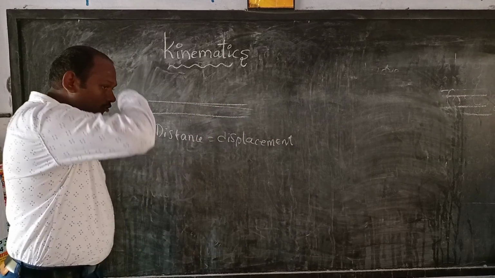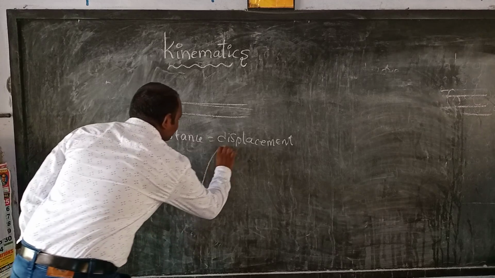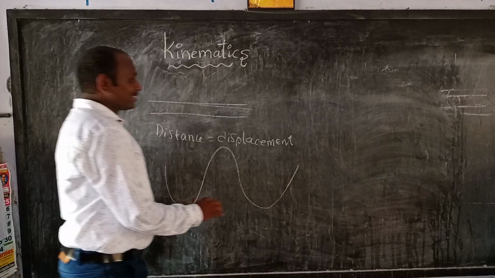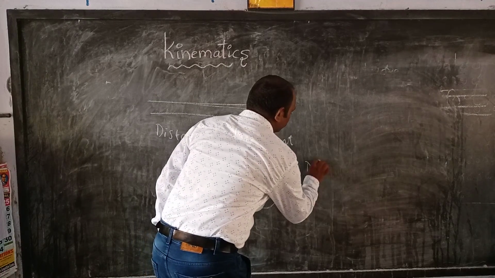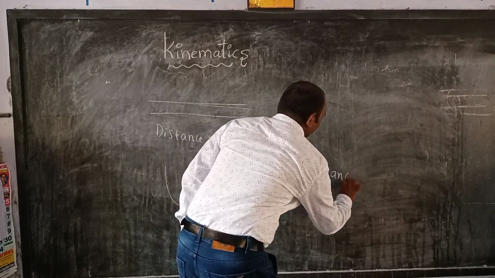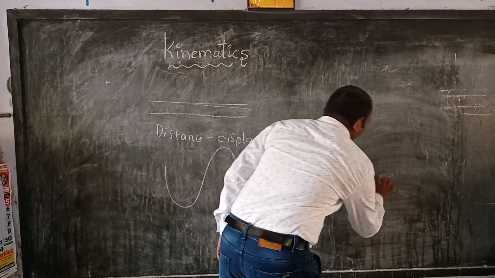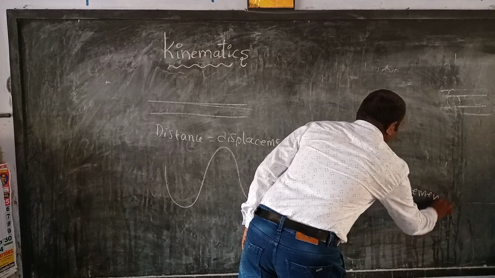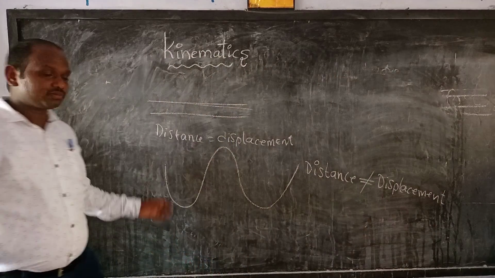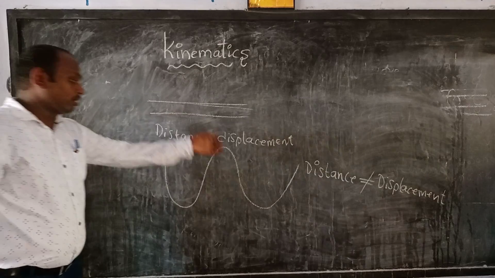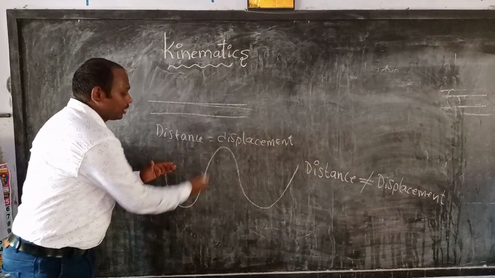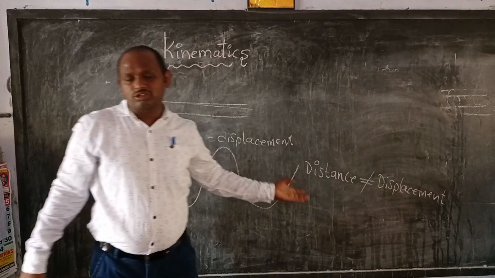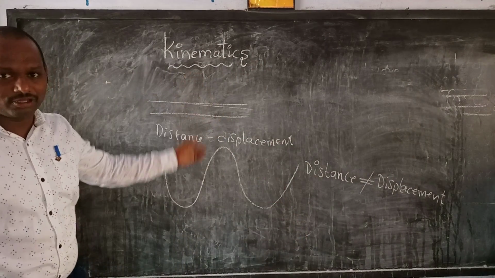But when the body is moving in a circular path, or a curved path, distance is not equal to displacement. These two points are very important.